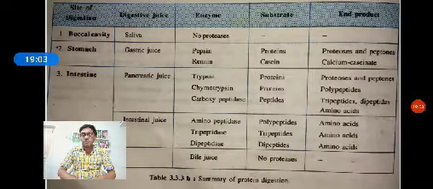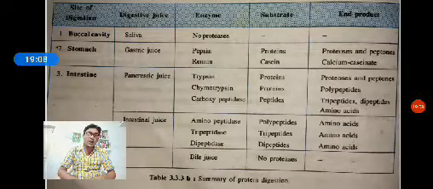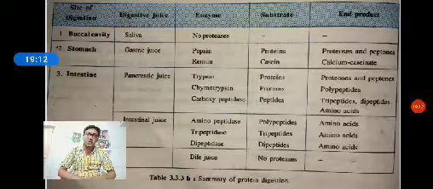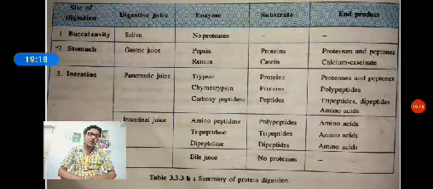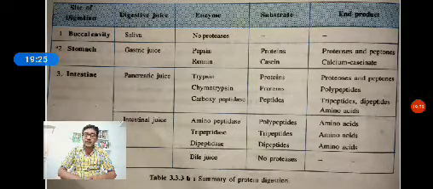Then the dipeptidase enzyme converts dipeptides into amino acids. Here, proteins are complex organic food molecules. When enzymes break down these proteins, they give us the end products called amino acids. In this way, protein digestion is complete.